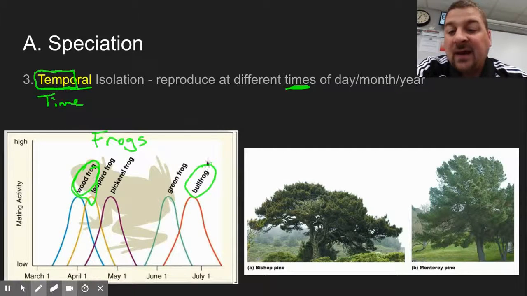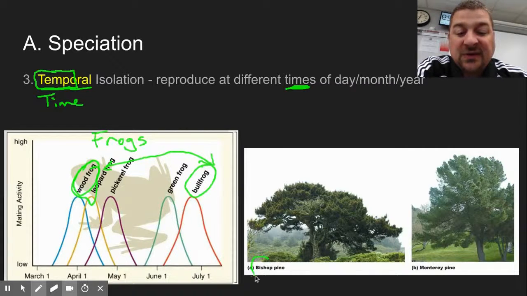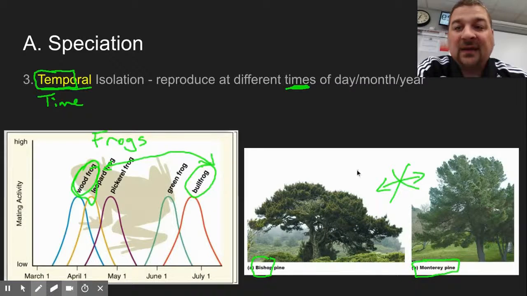So the bullfrogs are not interested when the wood frogs are trying to find a mate. Okay, so they will not interbreed because they are at different times of year. Two pine trees, the bishop pine and the Monterey pine, live in very similar places, but they will not cross because one has cones and pollen earlier in the year and one has them later in the year. So because of different times of year that they are sending out pollen, they do not cross, because of different time, or temporal isolation.